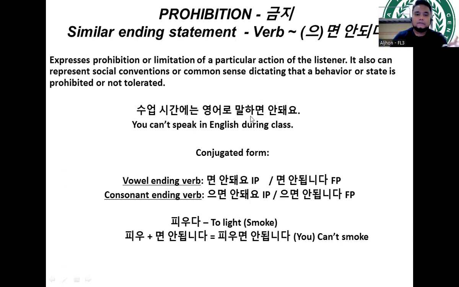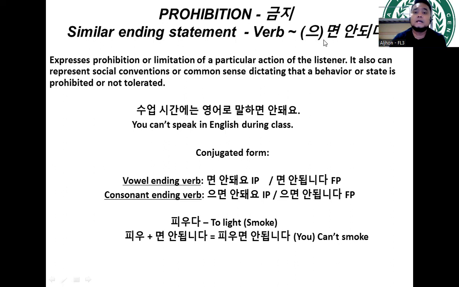Okay, so anyway, before we go over the conjugated form, conjugated form means ginawa ko na siyang simplified, for you to understand well this ending statement. So let's try to dissect muna every term or every vocab na ginamit in this ending statement. All right, so first is umyon or myon.